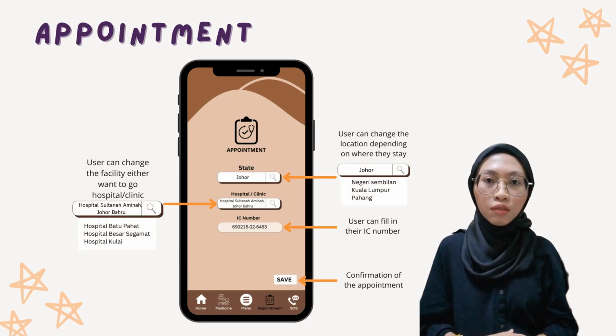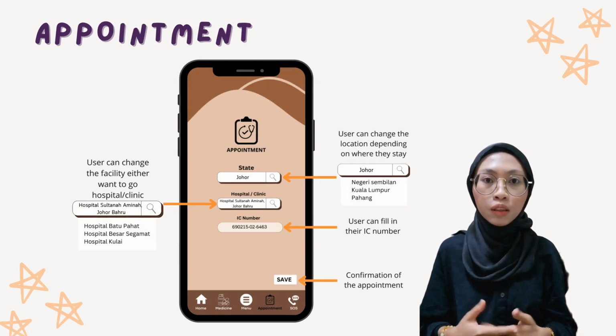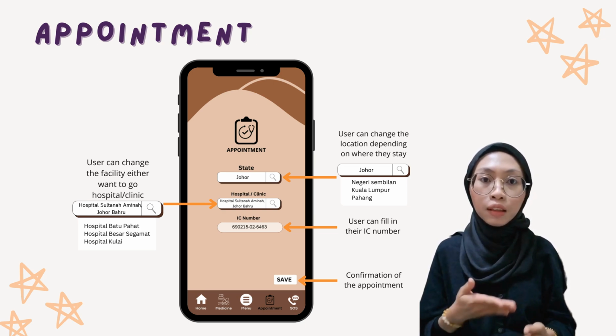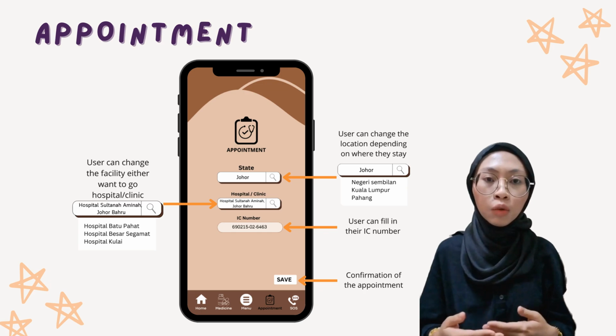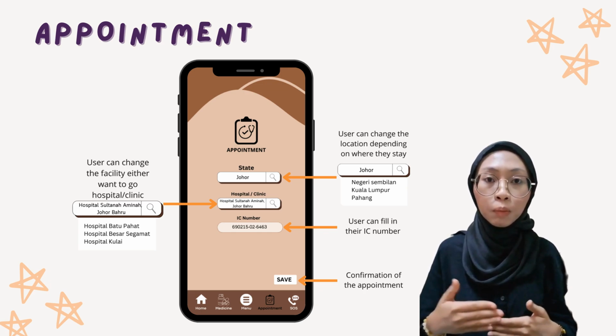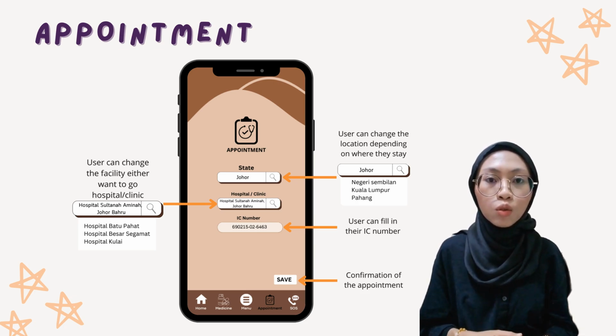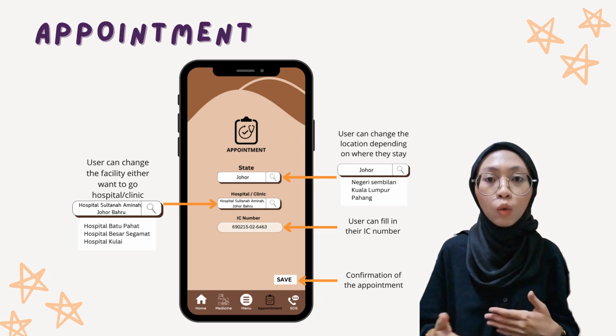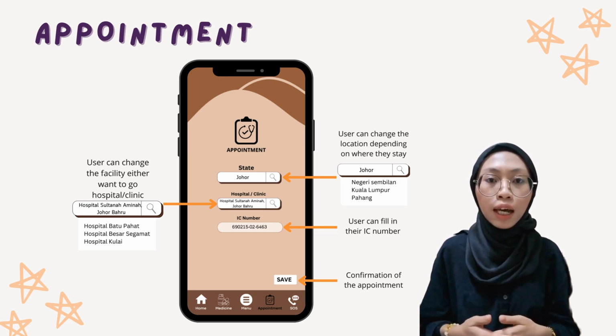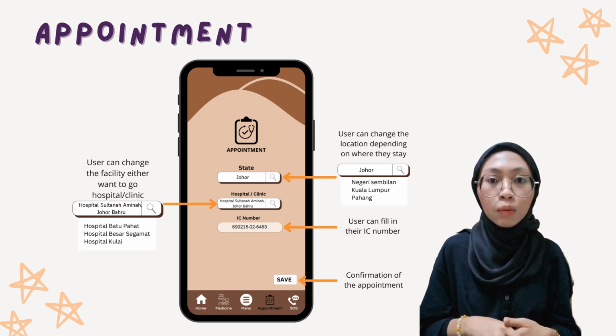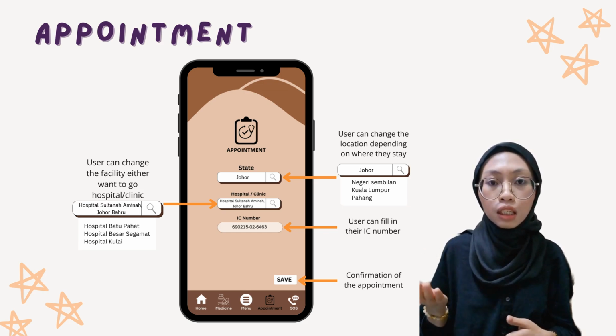My name is SYAFIAH, and I will continue to explain about the appointment page. So when the user clicks on the appointment button down there, the page will come out like this with an appointment logo, state, hospital or clinic, and also the IC number. The user can change the location depending on where they stay to have an appointment at the state button that will appear, state, for example, like Johor, Negeri Sembilan, Kuala Lumpur, and Pahang, along with the facilities that are already stated according to the state.